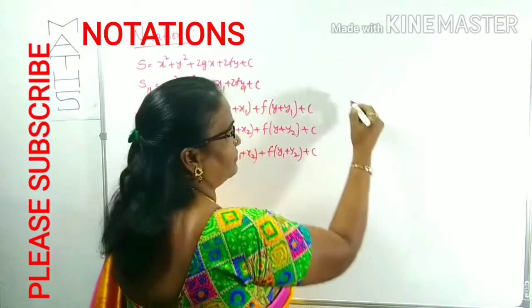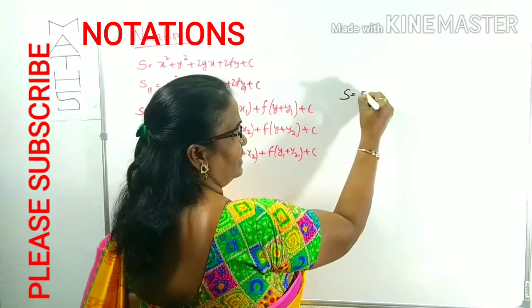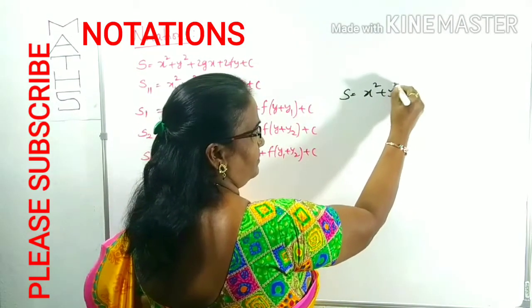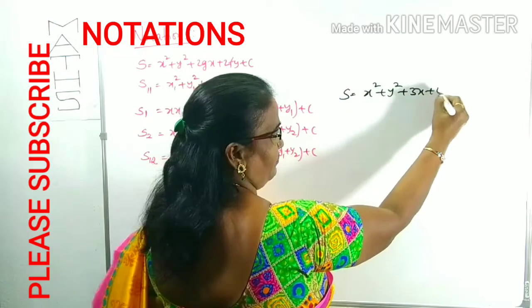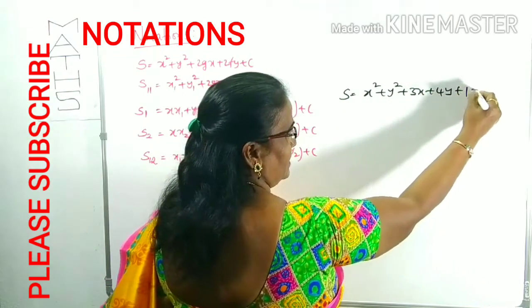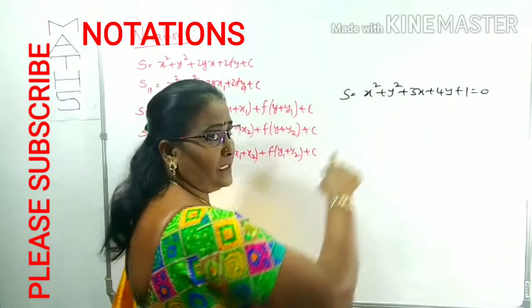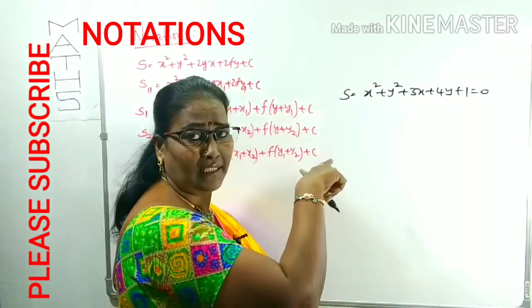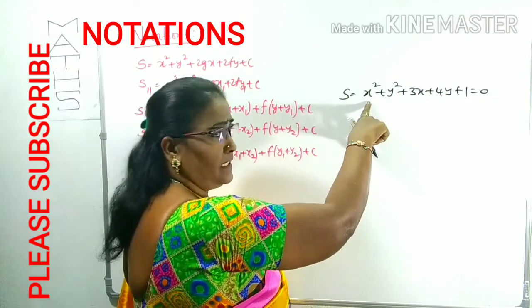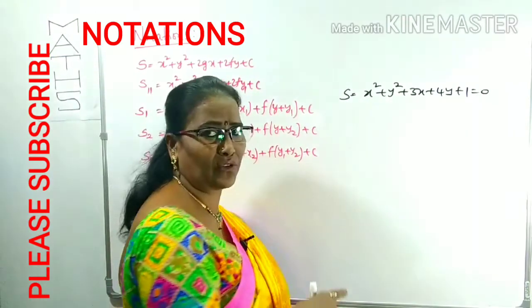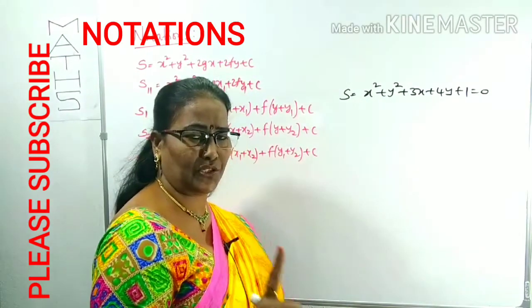I will give one example. Suppose S is one of the circle equations given to you: x square plus y square plus 3x plus 4y plus 1 is equal to 0, so S equals 0 is a circle. First of all, is this a standard general equation or not? Yes, clearly a general equation, because the x square and y square coefficients are equal to 1.